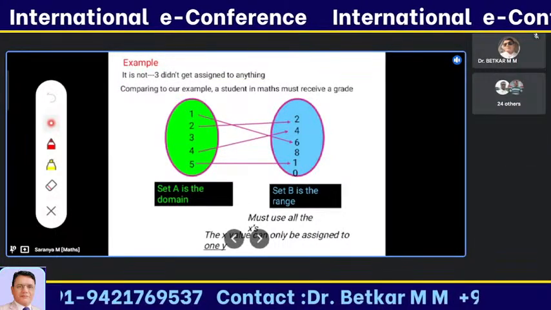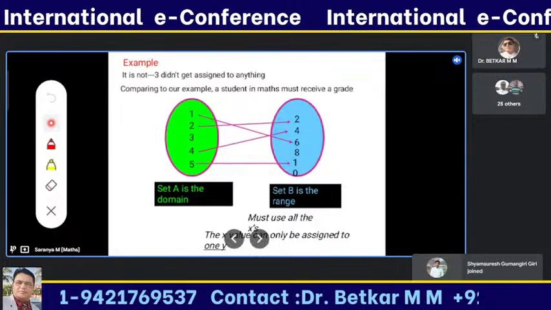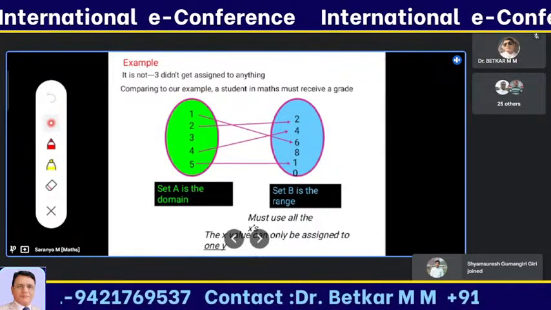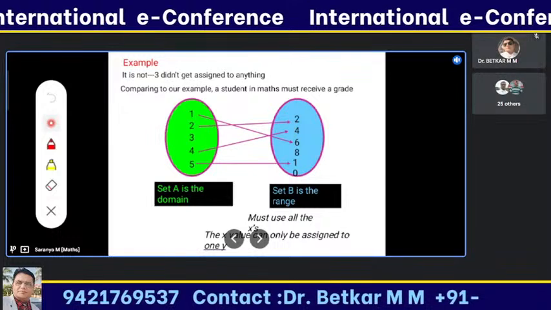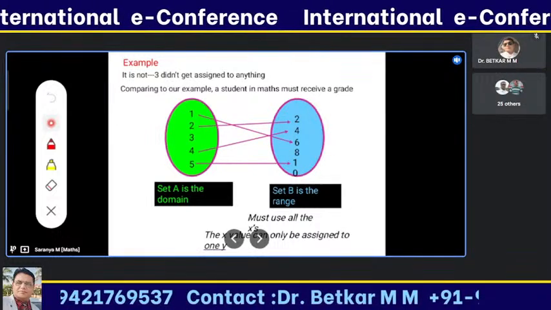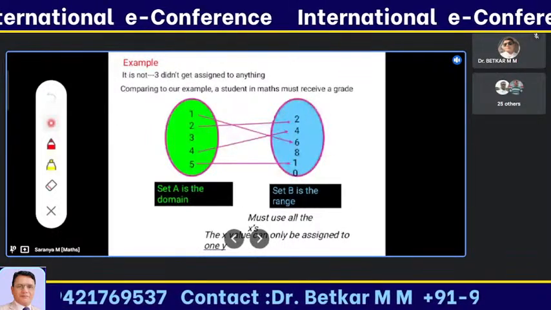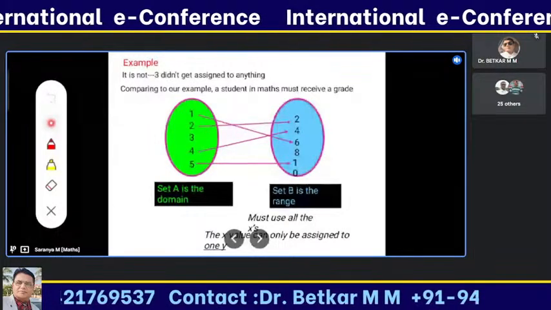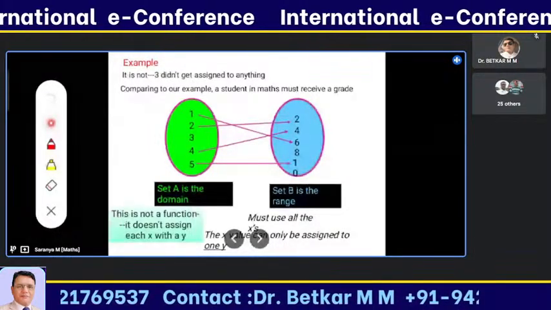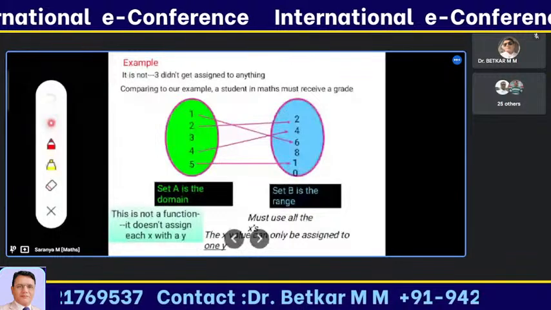No. Why? Because of the first condition: every element of the domain set must definitely have a relation with the codomain elements. But here the 3 doesn't have a relationship with the codomain elements. The first condition is false. So this is not a function.